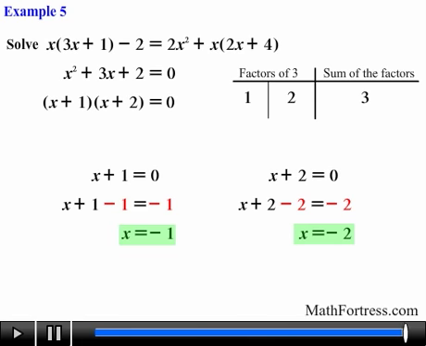Alright, in our next video we will learn how to factor quadratic trinomials where the coefficient a, the quadratic term, is greater than 1.